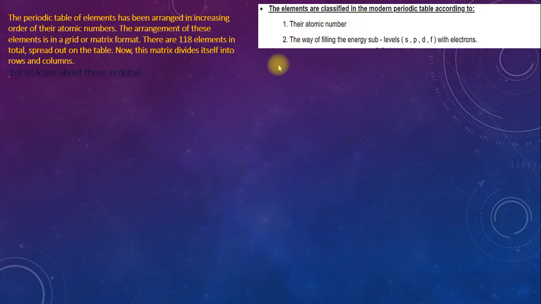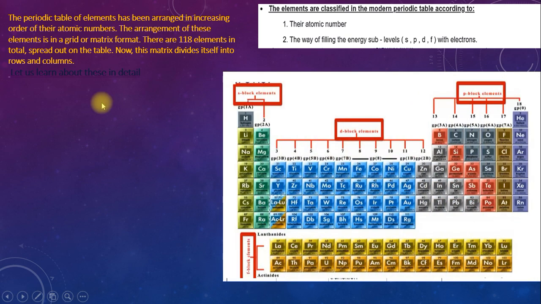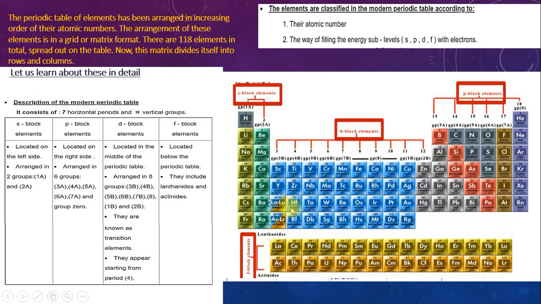The arrangement of the elements inside the modern periodic table depends on two ways: the arrangement according to the atomic number in ascending order, and the way of filling the sub-energy levels with electrons. This is the modern periodic table. To describe it, we have to know that the modern periodic table consists of 7 horizontal periods and 18 vertical groups.